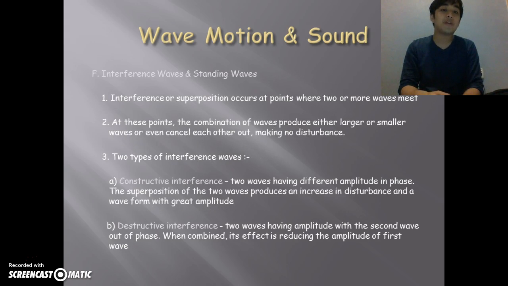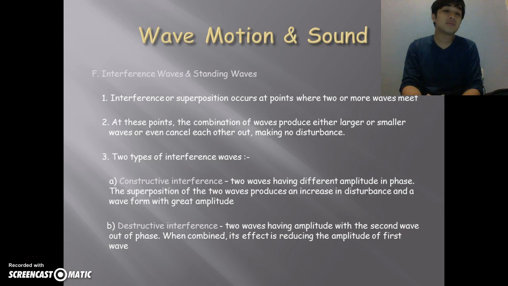Alright, interference of waves and standing waves. Interference of waves, also simply known as superposition, occurs at points when two or more waves meet each other. At these points, the combination of waves produces either larger or smaller waves, or even cancels each other out, making no disturbance at all.